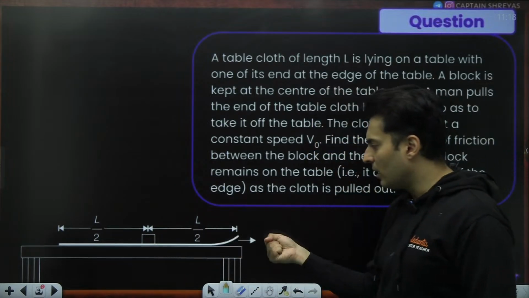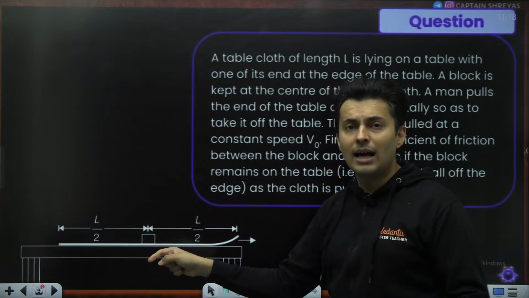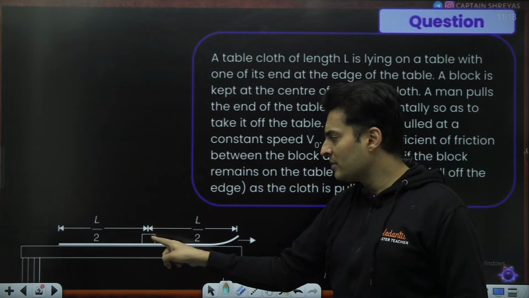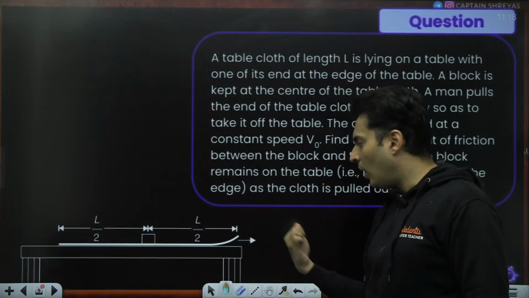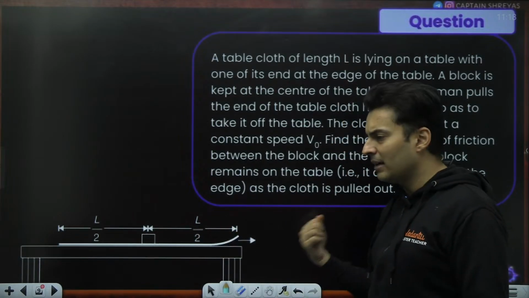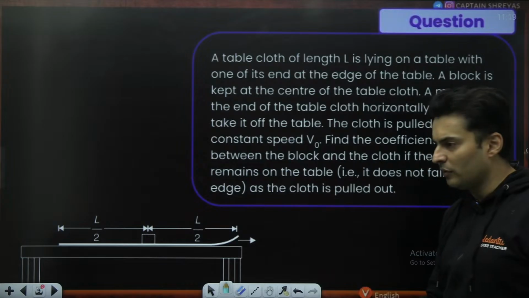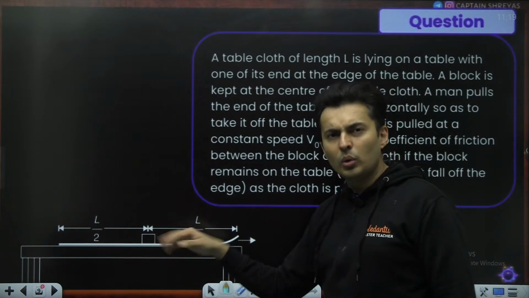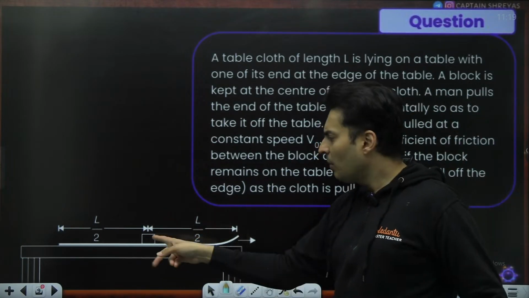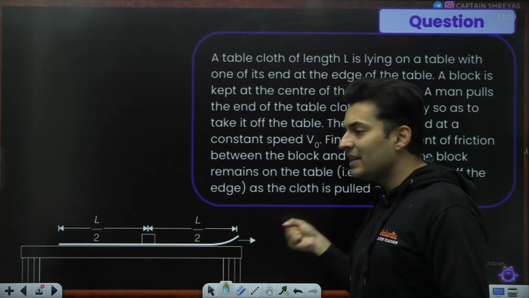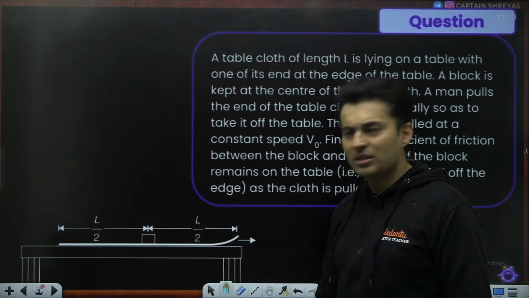See, I'm pulling it out. If the friction is very large, what will happen? Then this block will easily get pulled off the edge. It will probably get pulled off the edge and it might fall off over here. But if the friction is too less, imagine zero, then the block will not move at all. You can easily pull out the cloth, the block will just fall here.